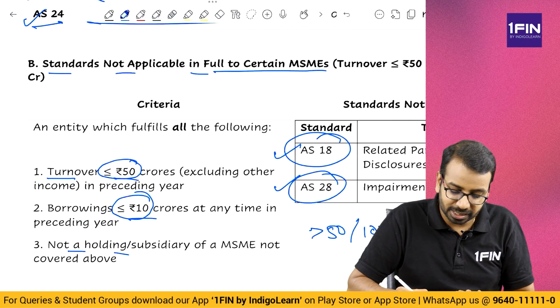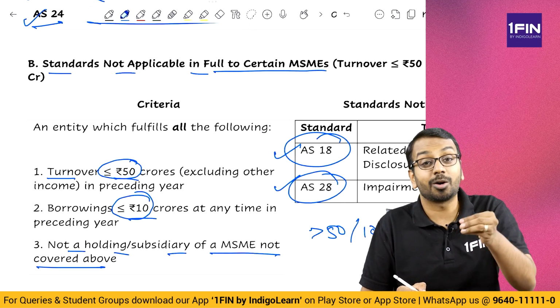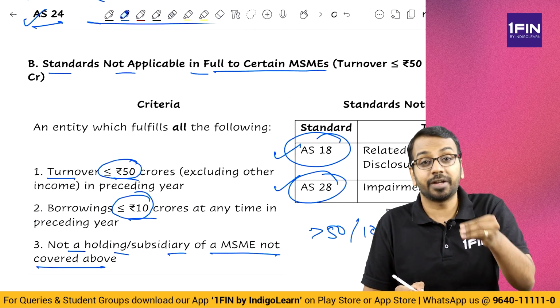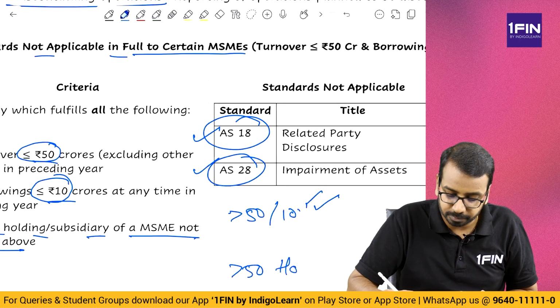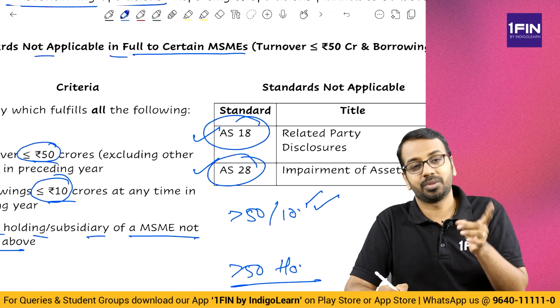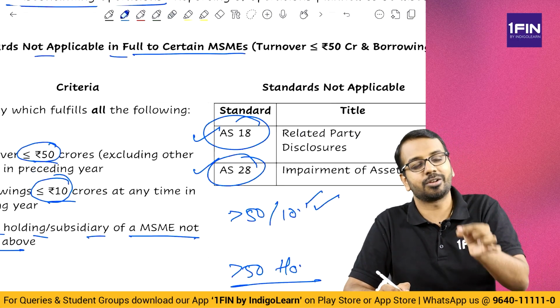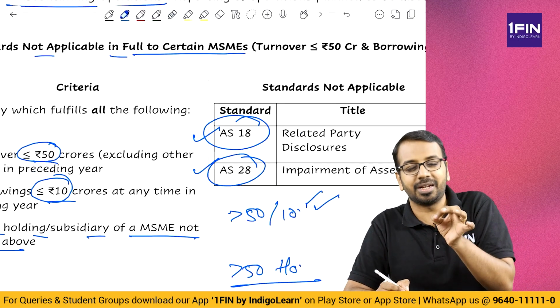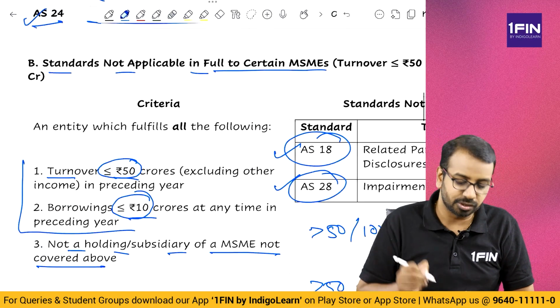And not a holding or subsidiary of an MSME not covered above. So basically what it means, if you are a holding or subsidiary of an MSME which has more than 50 crores of turnover, then it is applicable. So one thing that you have to understand is, if for holding it is applicable, to the subsidiary also it will become applicable. To the subsidiary if it is applicable, to holding also it is applicable. Okay. More importantly, these 2 conditions you need to remember.